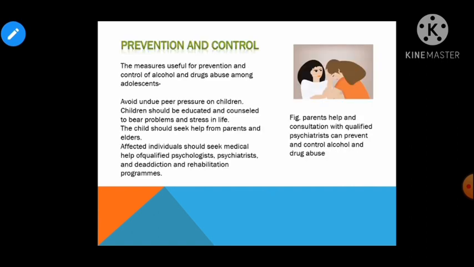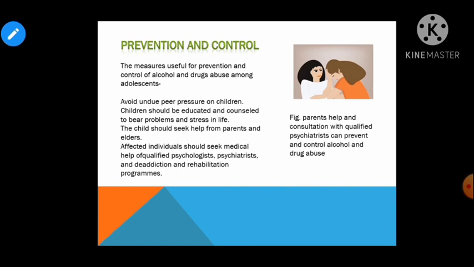Now children, talking about the prevention and control. So prevention is always better than cure, especially in the case of drugs and alcohol abuse. People get addicted to drugs and alcohol at the very young age. Therefore, the parent and teacher have a very significant role in that way. Some of the measures that will help in preventing the problem of drug and alcohol abuse are avoid undue peer pressure. बच्चों के लिए पेरेंट्स को भी ये समझना चाहिए कि बच्चे पे एक्स्ट्रा और अनड्यू प्रेशर ना दिया जाए, right? Parents must understand the abilities and personality type of the child, right?